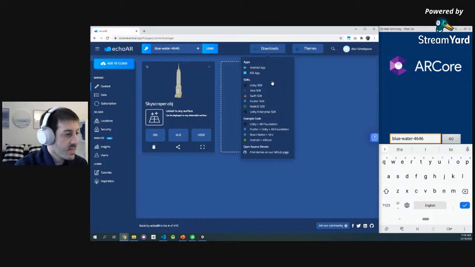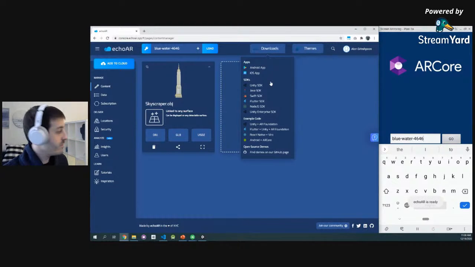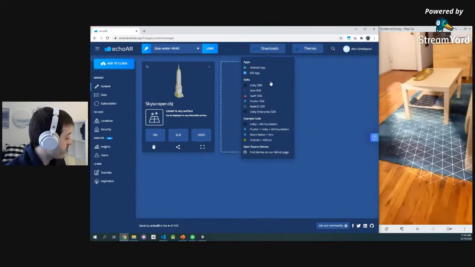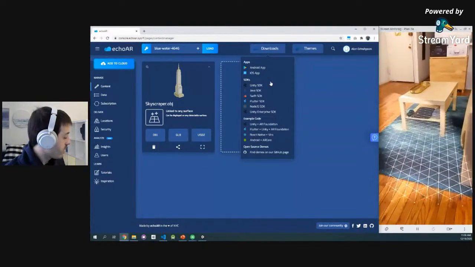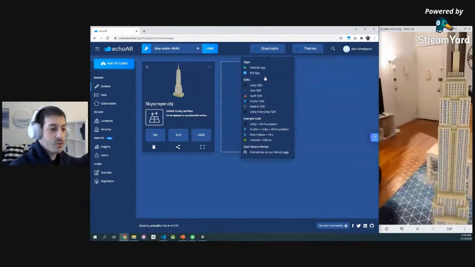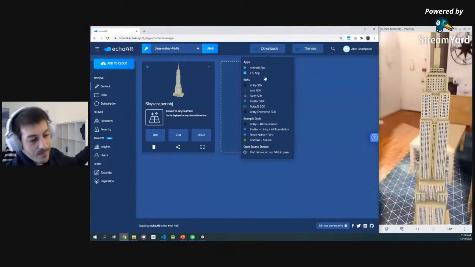Perfect. Data will stream from the cloud to the device. The camera will instantiate. You're now seeing my apartment right here. Camera recognizes a floor, and voila, the Empire State is here with me. I can walk around it, walk inside. Super, super simple. How cool is that?